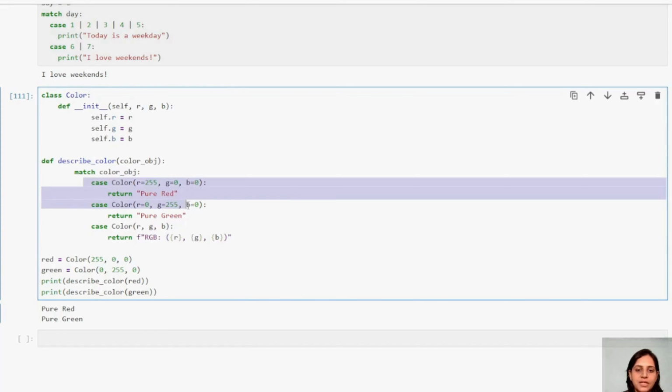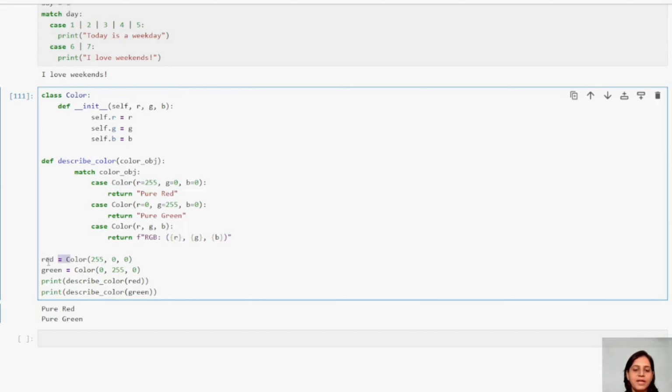So let us understand these two cases first. If my color is red, now what am I trying? I'm trying to instantiate the Color class, right? So I have taken red as the first object, then I'm trying to insert these values.